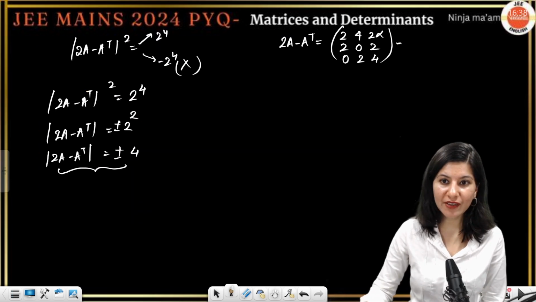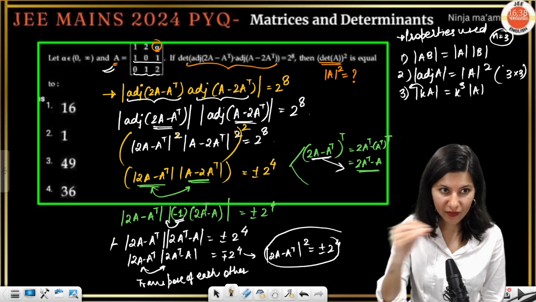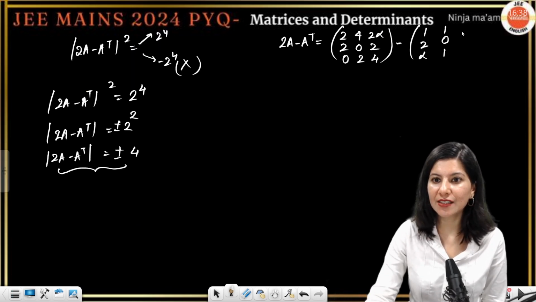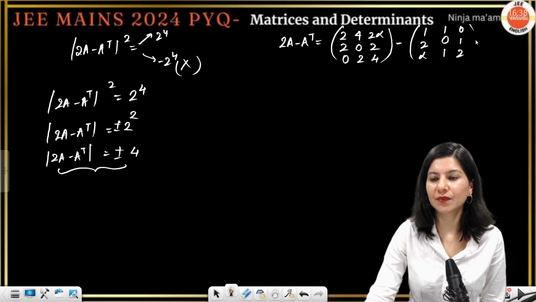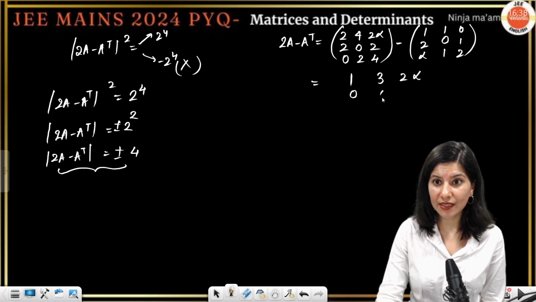So 1, 2, alpha but placed row wise. Then 1, 0, 1 is row 2 but I'm going to place it in column 1. And this is going to be 0, 1, 2. Now just subtract it. So 2 minus 1 is 1, 3, 2 alpha, 0, then 0, and 1. Now we are having minus alpha, 1 and 2.